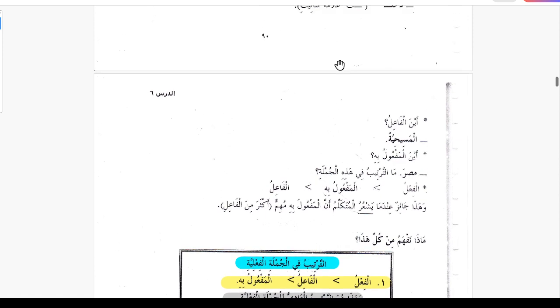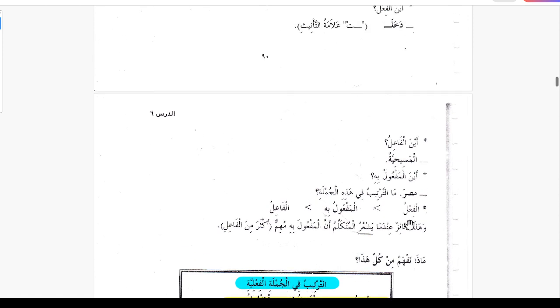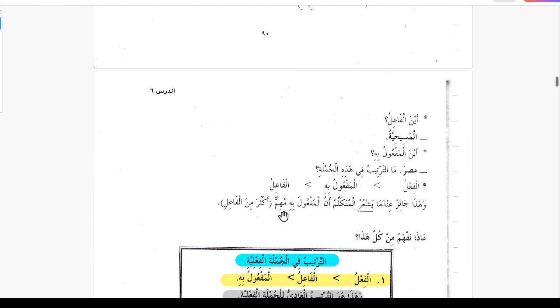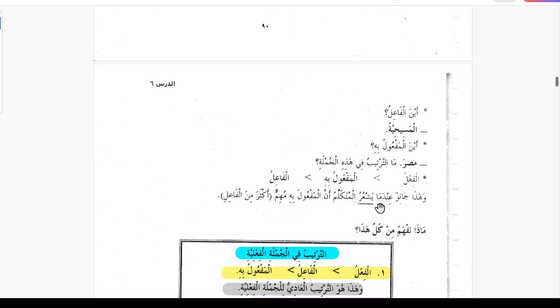In this combination, fi'l is first, and then maful bihi, and then fail. And this is permissible when the speaker thinks that the maful bihi is more important than the fail, then he can bring the maful before the fail. So in this case, the Christianity entered Egypt.